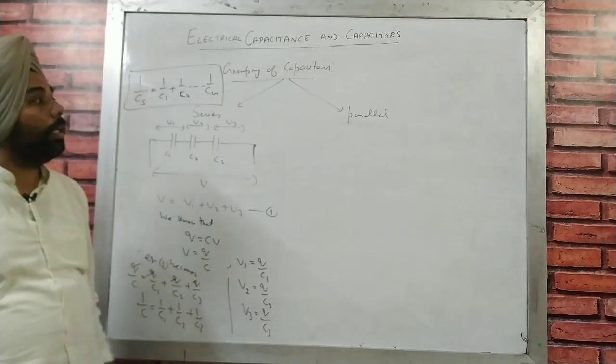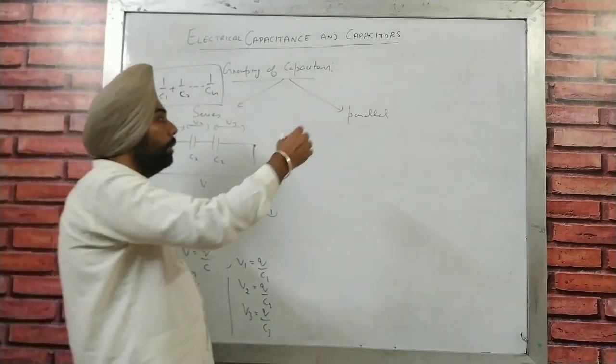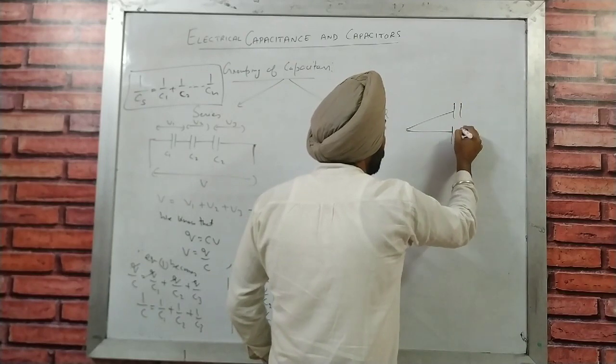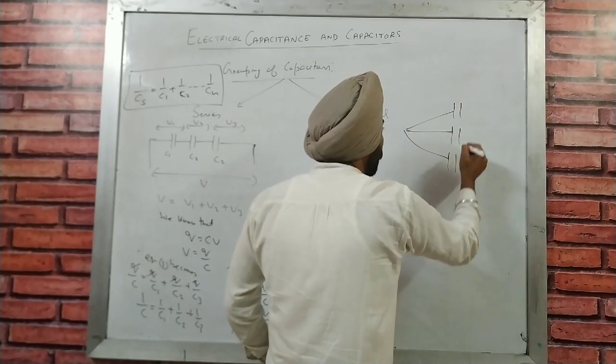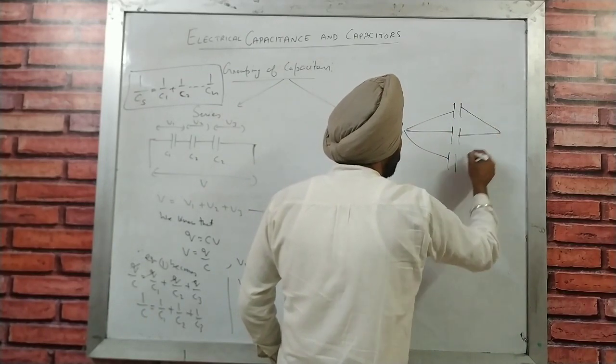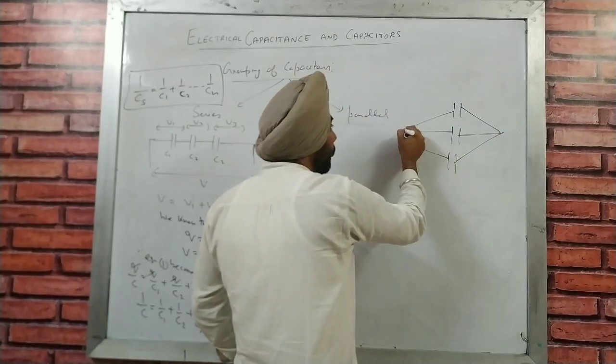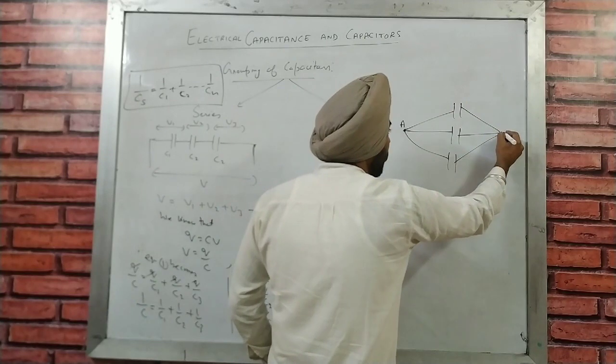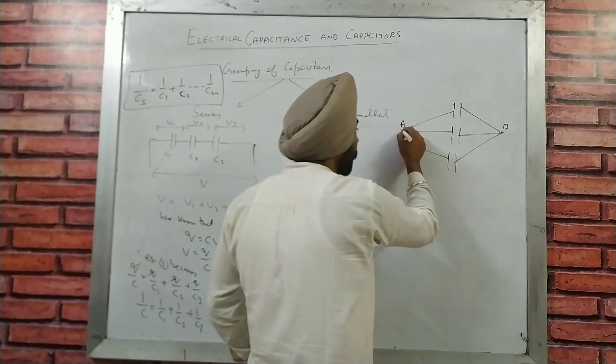Now how can we make a parallel combination formula? We are just placing capacitors in parallel. How are capacitors added in parallel? All the A plates are attached to a single point and all the B plates are attached to a similar kind of point.